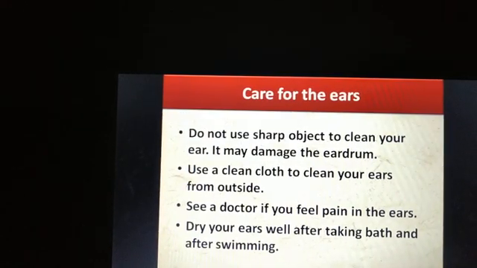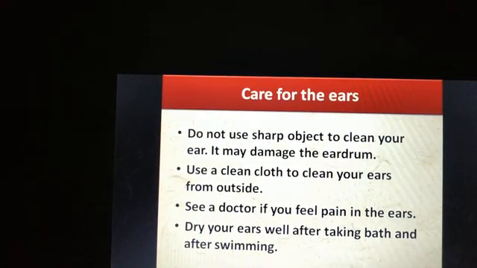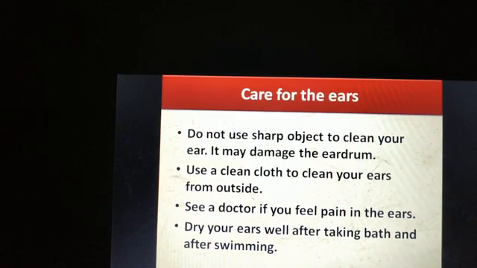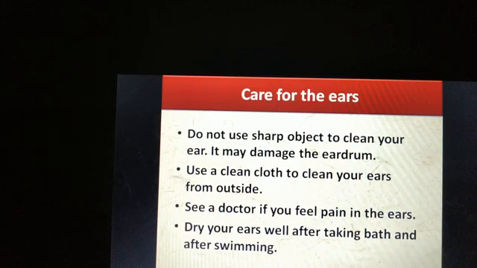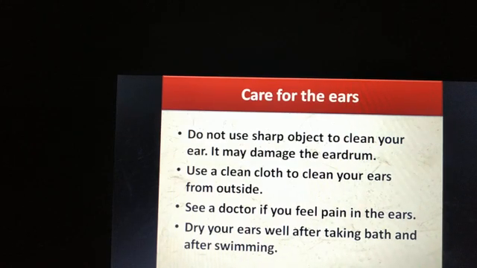Now let us see how we take care of our ears. First, do not use sharp objects to clean your ears. It may damage the eardrum. So never use sharp objects to clean your ear. It might damage the eardrums.